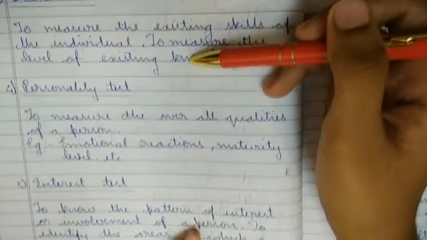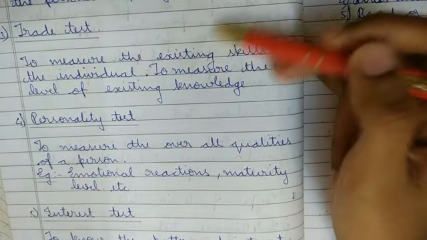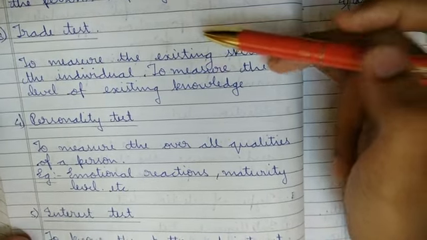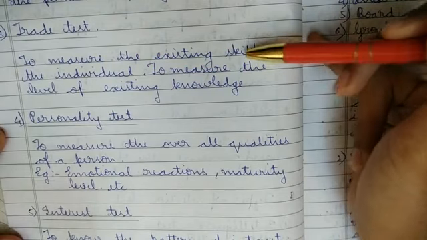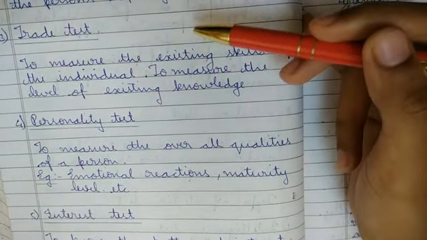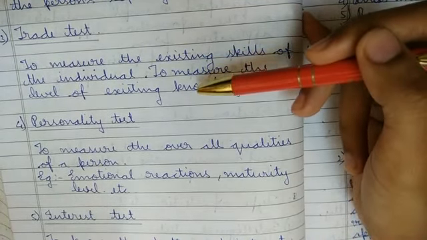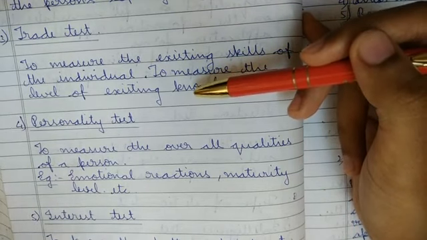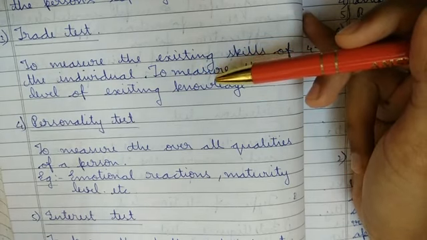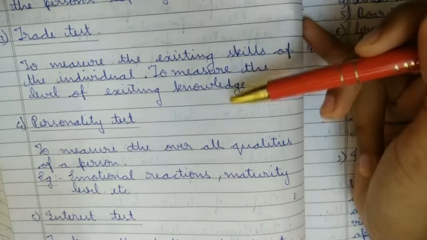Next is trade test. As you can see, these are all small answers. Sometimes they may ask you for 1 marker, sometimes as MCQs, anyhow they may ask. So trade test, to measure the existing skills of the individual, to measure the level of existing knowledge. When I am coming as an employee, you will see how much knowledge I have. According to that, you will ask me several questions related to my knowledge and my capacity, so that you may check how much is my skill. That is the status.